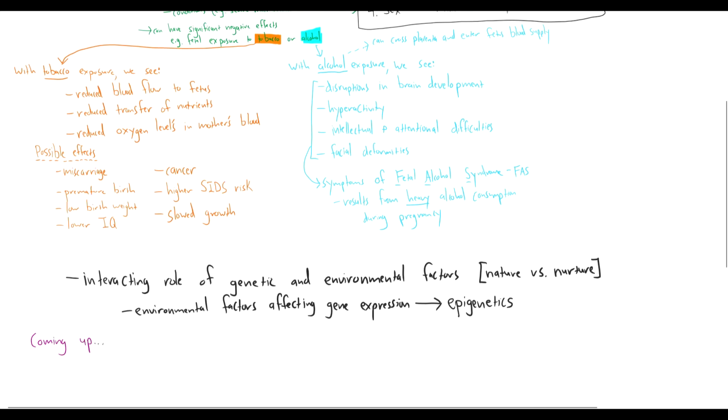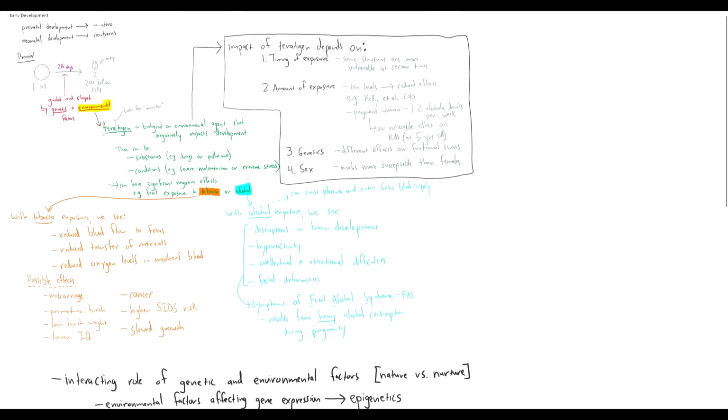So coming up in class, we'll continue our look into development, looking at neonatal development, what happens right after birth. We'll also look at stages of development throughout childhood and into adulthood. And we'll look at language development as an example of a cognitive process that develops over our lifespan.